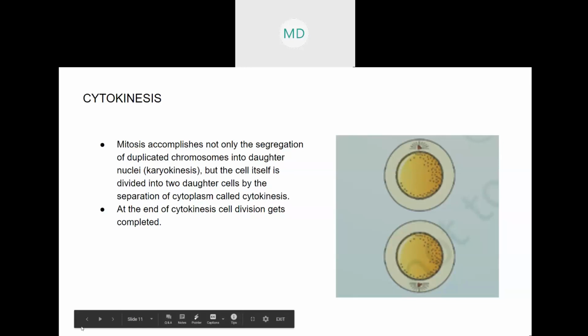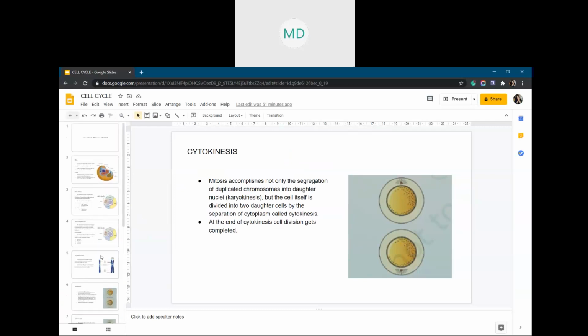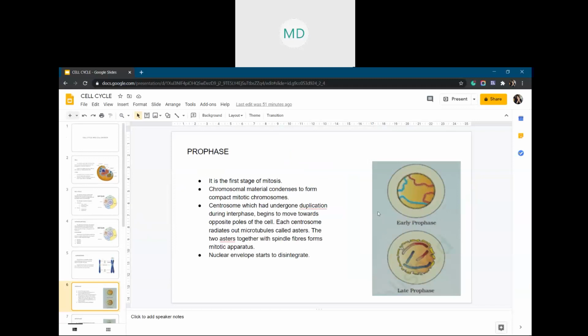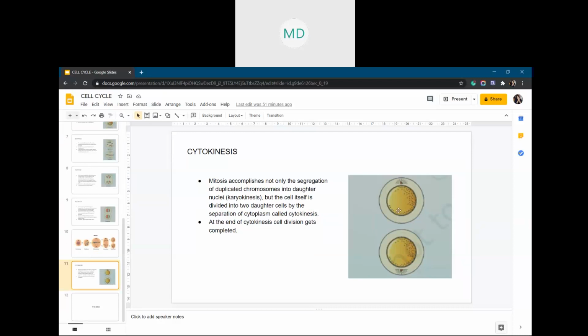Let me show you. Initially in the beginning, it was this cell, right? From that single cell, now two cells are formed. This is how a cell divides, and this goes on. Then this cell will go for its own cell cycle and cell division, and this cell will again go for its own cell cycle and cell division. So from this cell again two cells will be formed.